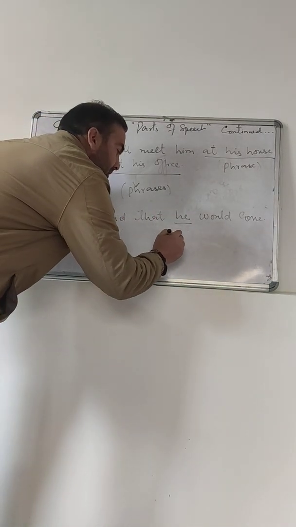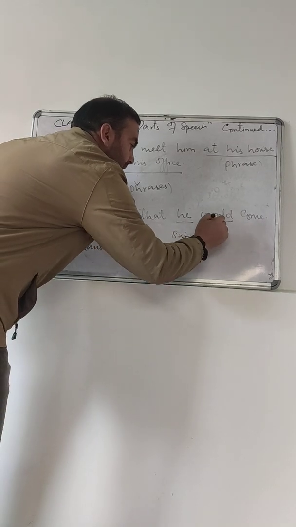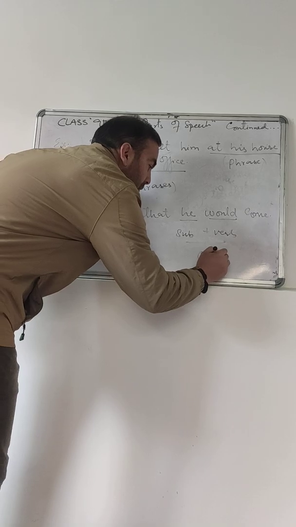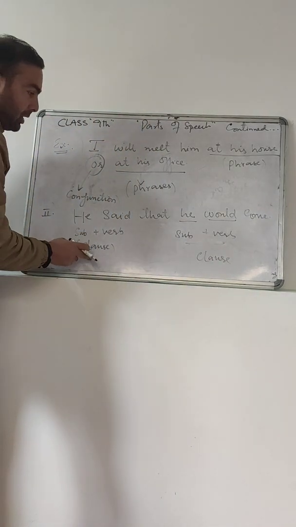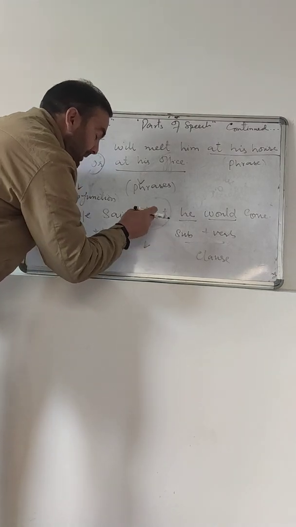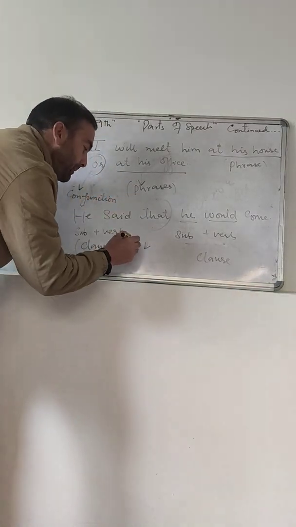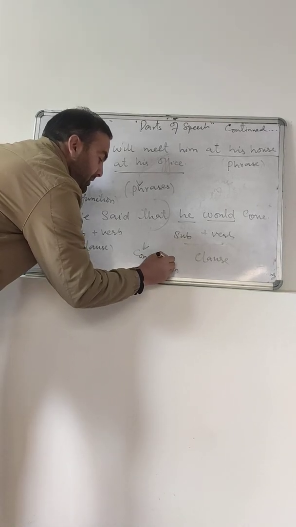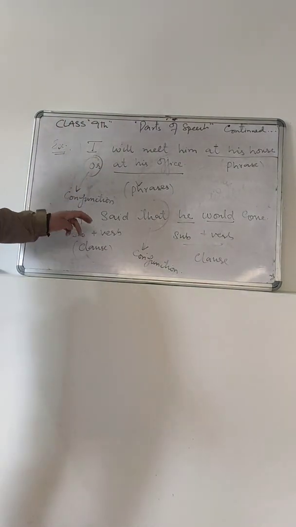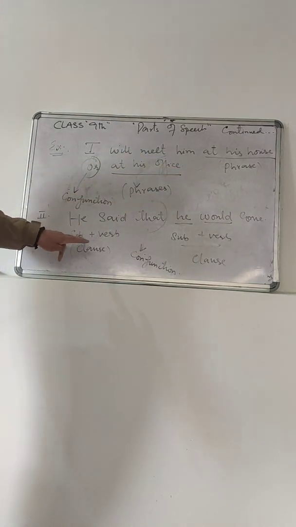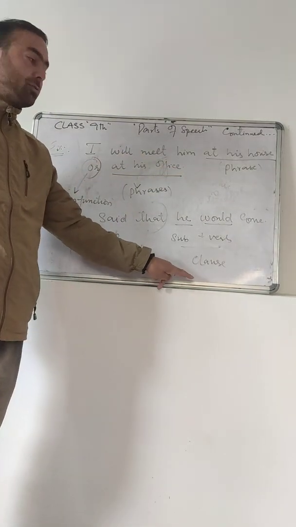Similarly, he is a subject again, would is a verb again, so it is also a clause. So in this sentence, a clause is joined to a clause by the word that, so we call this that a conjunction. Here it connected a phrase to a phrase, and there a clause to a clause.